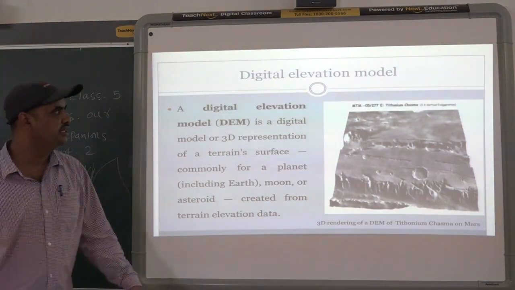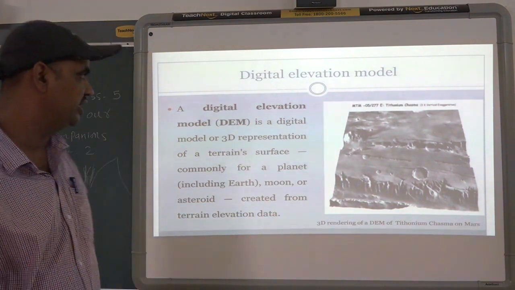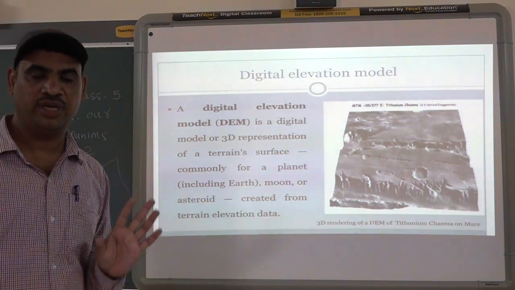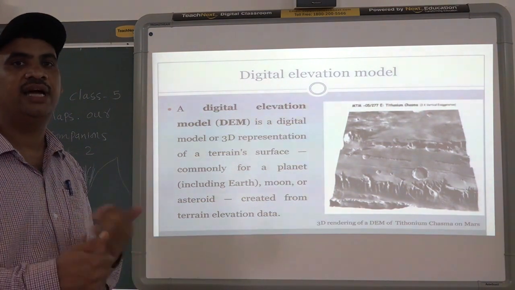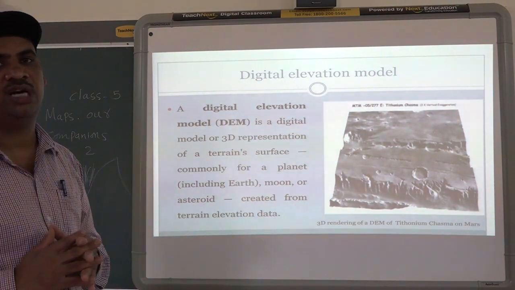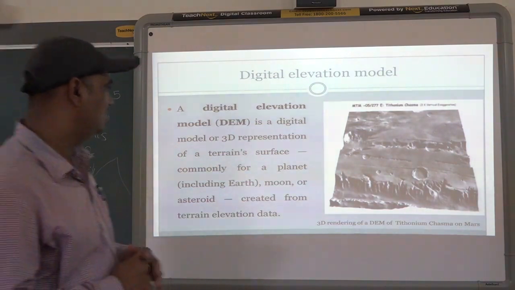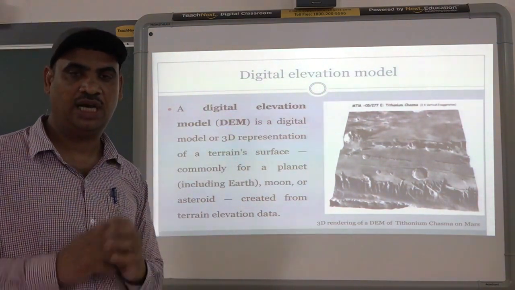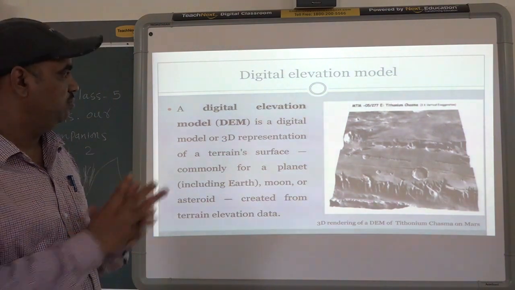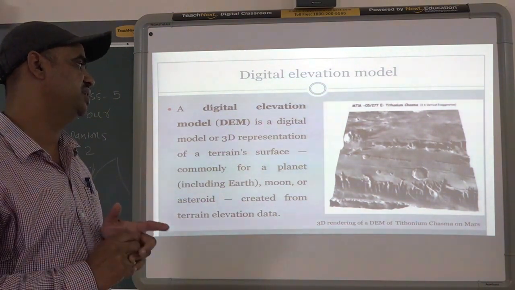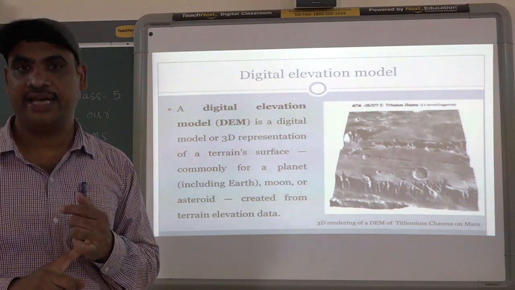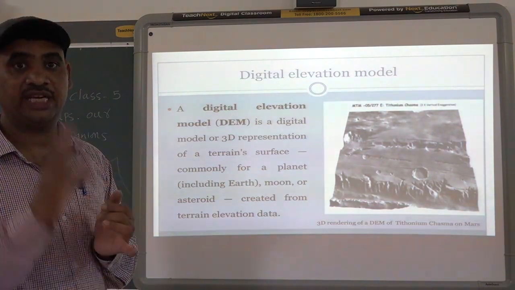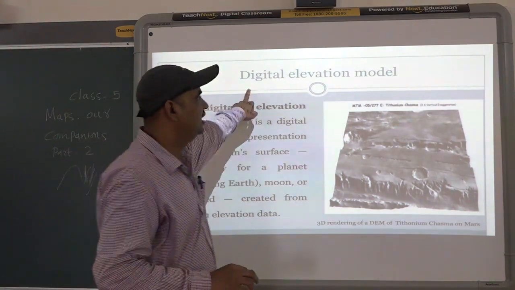And the last method is the digital elevation model or digital elevation method. This is the more modern method of showing elevation. Now we have Google Maps in our smartphones. Google Maps is also one example of the digital elevation method. What is done here? Actual places are shown where we use satellite images and computers. So technology is used in the digital elevation method.